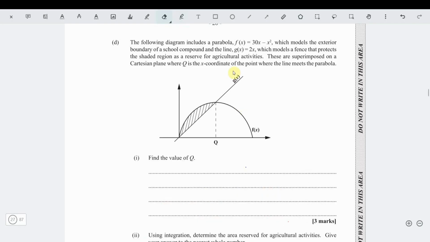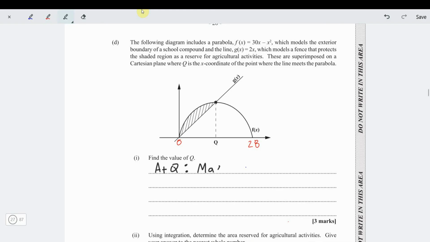So just a while ago, what happened is that I found the roots. The roots I found were 0 and 28. Alright? So remember, they want the point of intersection. We notice that the point of intersection at Q is the maximum point on the curve. At Q is the max point of f of x. So first thing we need to do is find f prime of x, which is 30 minus 2x. We differentiate f of x, then set it equal to 0 because at a maximum point, the first derivative is 0.